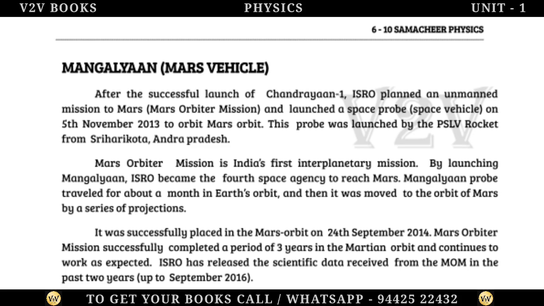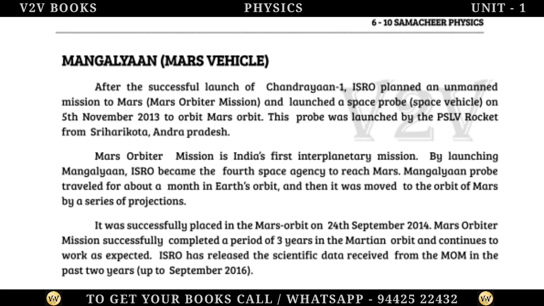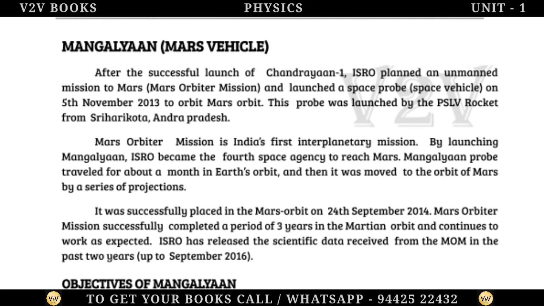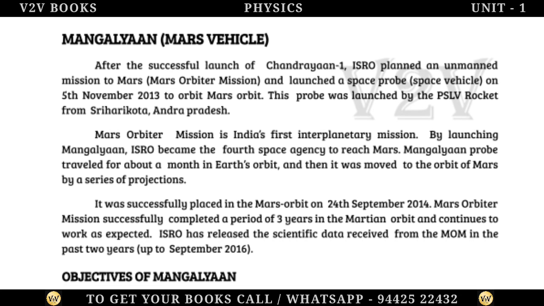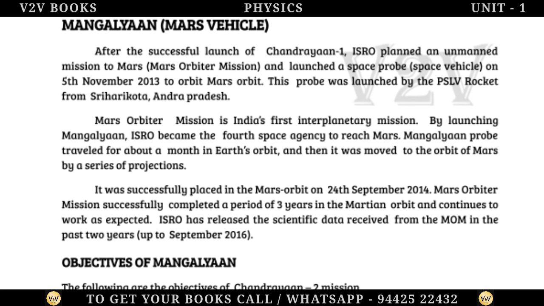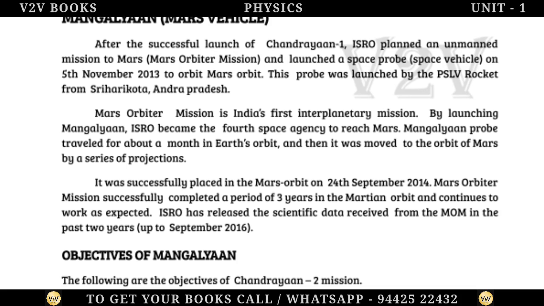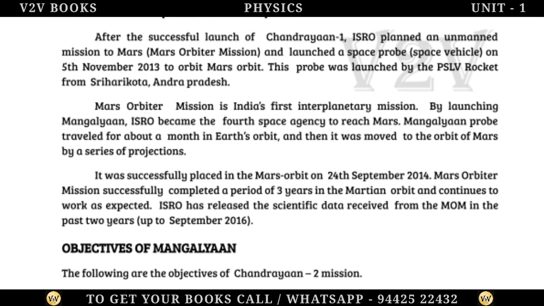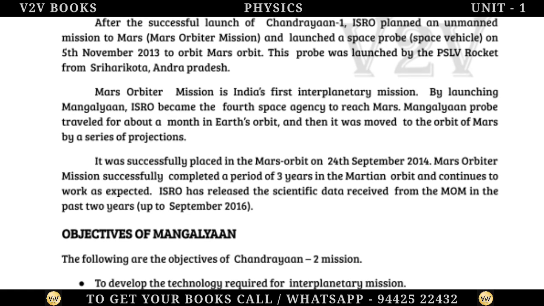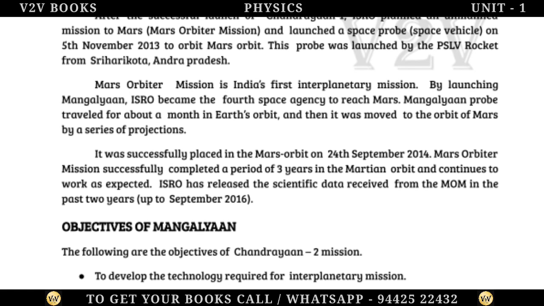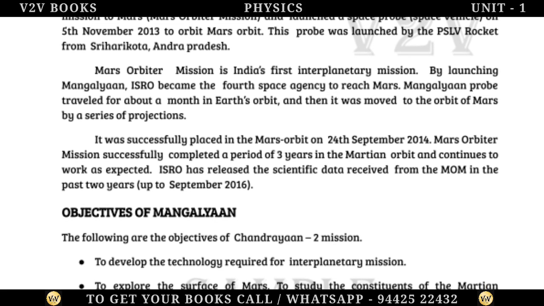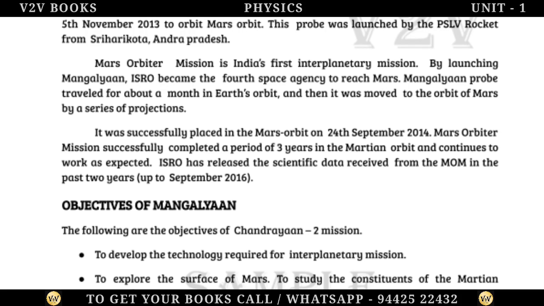Mangalyaan, Mars vehicle. After the successful launch of Chandrayaan-1, ISRO planned an unmanned mission to Mars, the Mars Orbiter Mission, and launched a space probe, a space vehicle, on 5 November 2013 to orbit Mars. This probe was launched by the PSLV rocket from Sriharikota, Andhra Pradesh. Mars Orbiter Mission is India's first interplanetary mission. By launching Mangalyaan, ISRO became the fourth space agency to reach Mars.